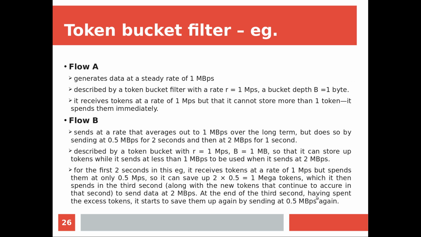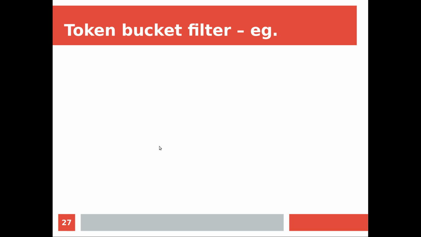At the end of the third second, having spent the excess tokens, all the accumulated tokens are spent. So it starts to save them up again by sending at a lower rate. That means this cycle will repeat: 2 seconds at 0.5 megabytes per second, 1 second at 2 megabytes per second. Again in the fourth and fifth second, it will come back to this. So it will go like a cycle.